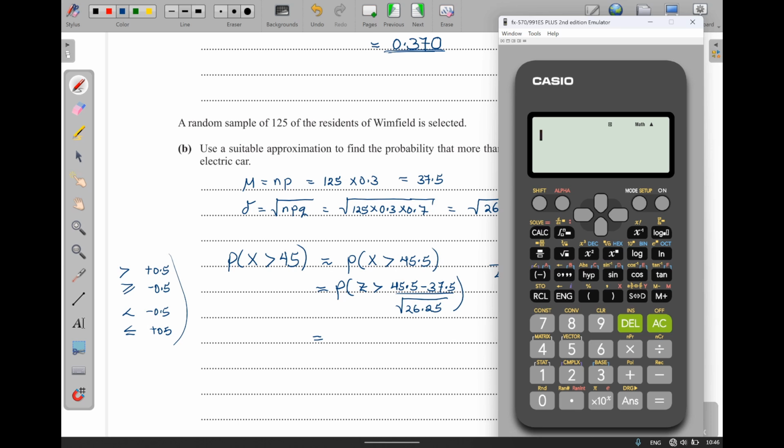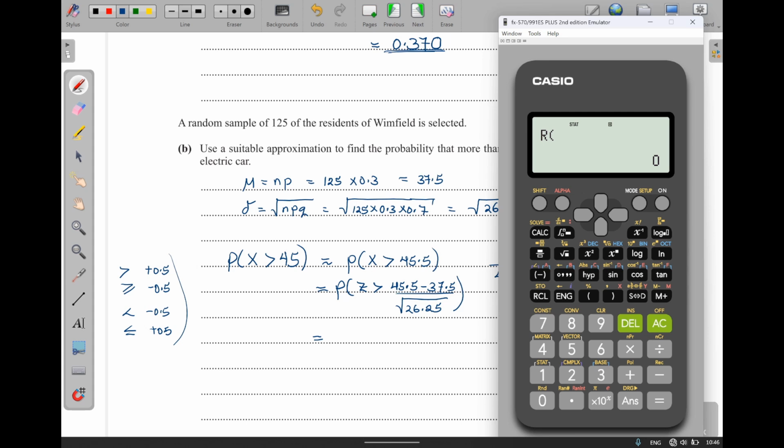If the calculator is not in the statistics mode, you can press mode, then you press 3 where there is STAT, then from there you can press SD and then your stat comes on the screen. Then press shift, then come down here where there is STAT, there is 1. Then we shall have this. Now normal distribution is option 5, so I'll press 5, and then 1 here represents probability of z less than a certain value. And R is for greater than. So probability of z greater than a certain value, that is R. So I'll pick 3 because here we are having greater than.